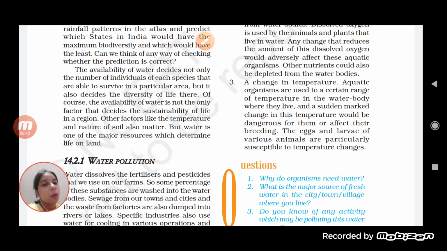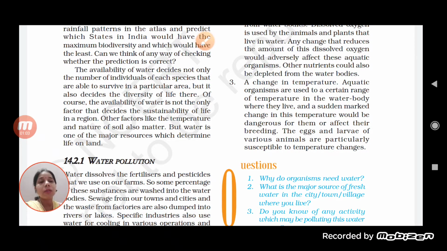Water is necessary. If we talk about water itself, there are different sources from which we get water, including underground water, which we call fresh water. Fresh water is also present in other water bodies, like lakes, rivers, or even ponds.